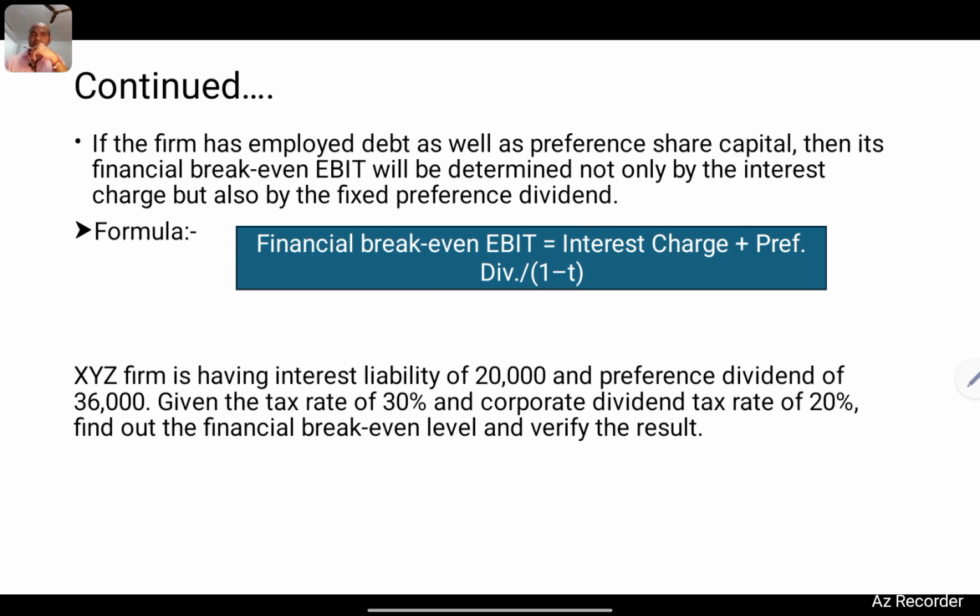Let us see a numerical example for clarification of the concept of financial break-even point. XYZ firm has an interest liability of 20,000 and preference dividend of 36,000, given the tax rate at 30% and corporate dividend tax rate given as 20%. Find out the financial break-even level and verify the result.